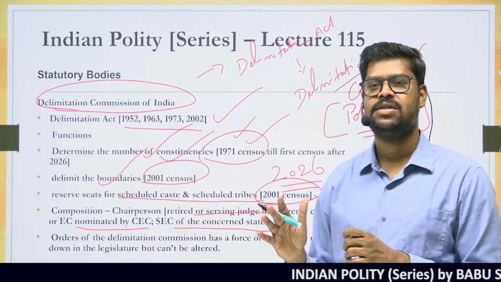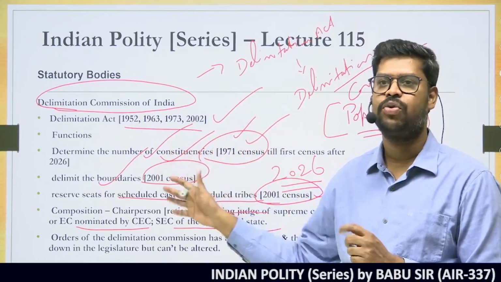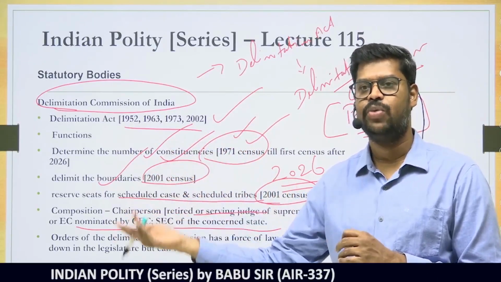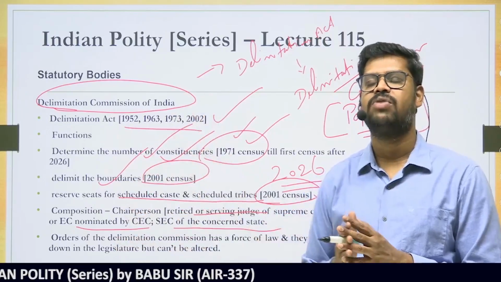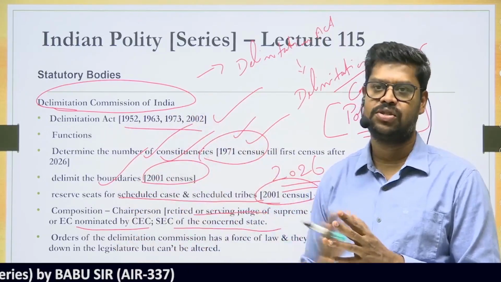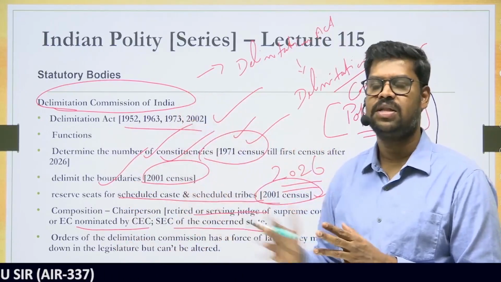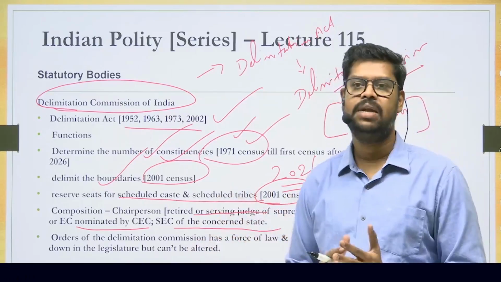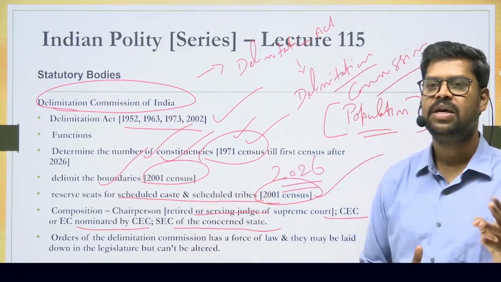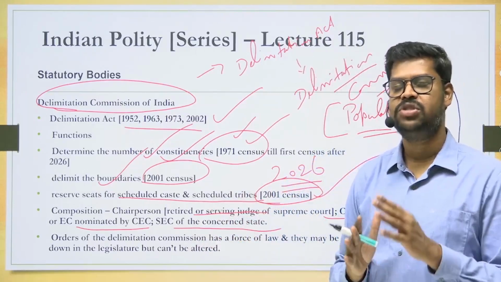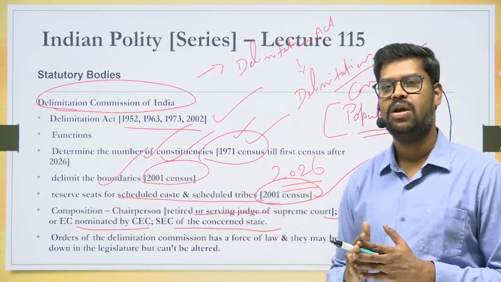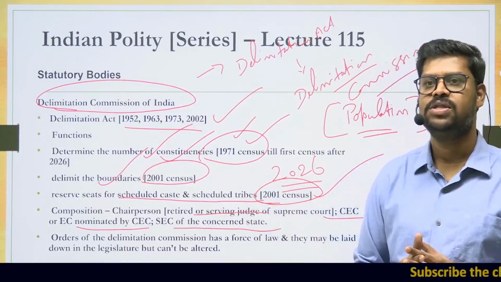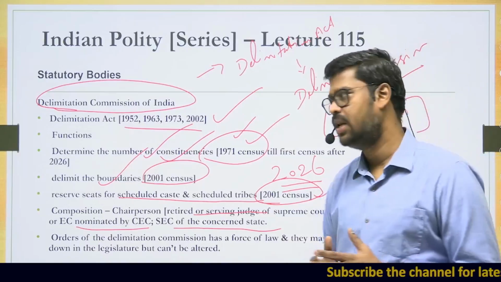This holds until the first census is published after 2026. That means after the first census is published after the year 2026, any delimitation process that happens after that will be based on the latest census. Till that time it will be based on the census years that I have told you. Till this point of time, how many times has the Delimitation Commission been established? 4 times. Is the order of the Delimitation Commission subject to judicial review? Generally no, but on specific grounds of malafide or procedural irregularities, yes, it can be challenged in the courts. So, this is basically the information that you should know with regard to the Delimitation Commission.